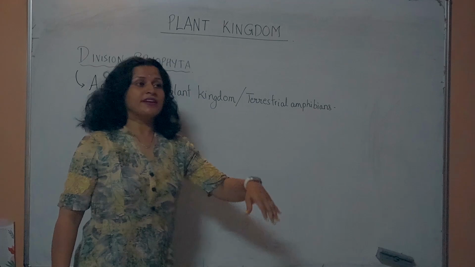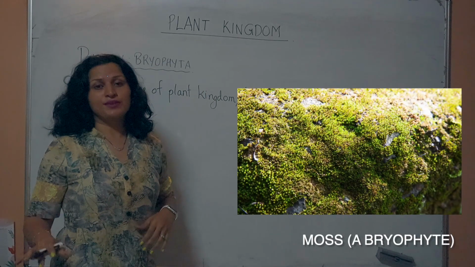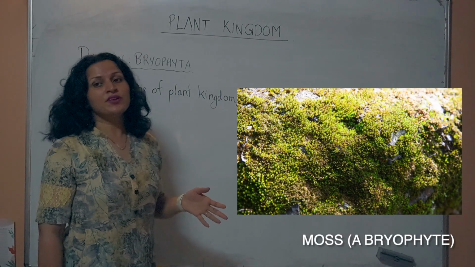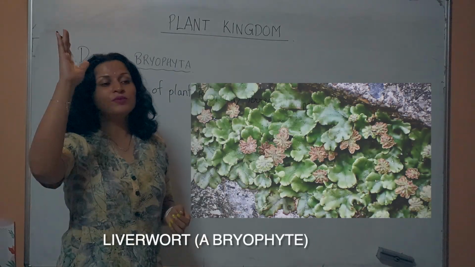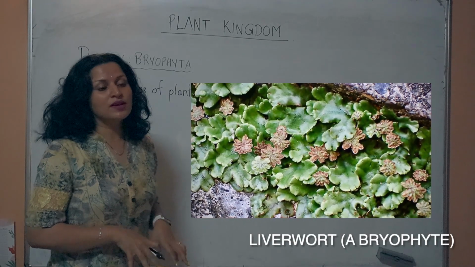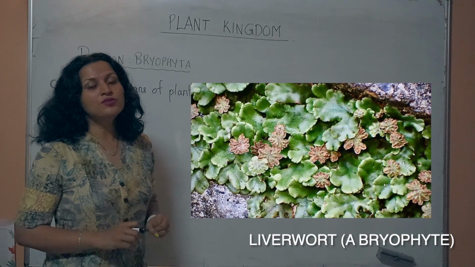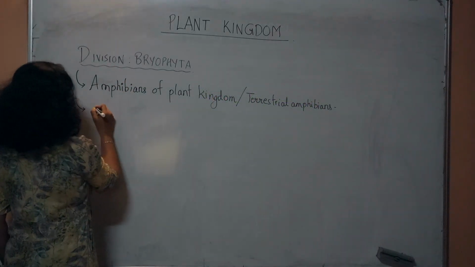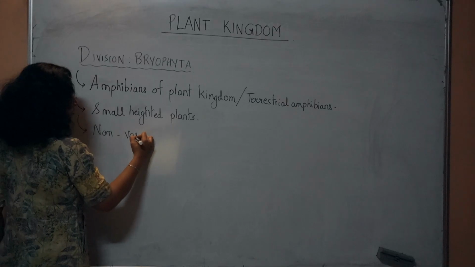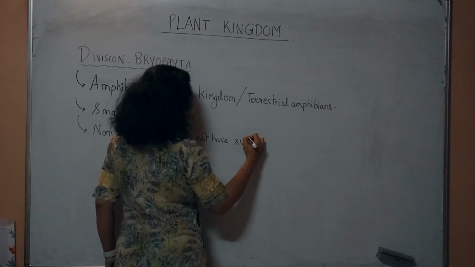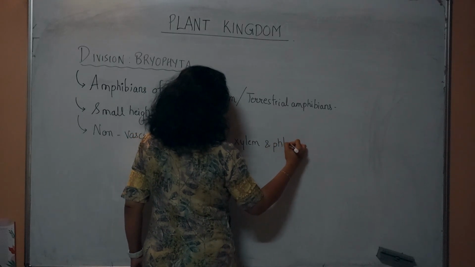Did they attain great heights like the algae in water? No. They could attain very small heights. Anyways, they did not have vascular tissues to be able to supply to great lengths. So they had to be close to the ground and absorb the water and the nutrients from the soil itself. They could not attain great heights. Small-heighted plants. They were non-vascular, just like the algae. Non-vascular meaning they did not have xylem and phloem developed.